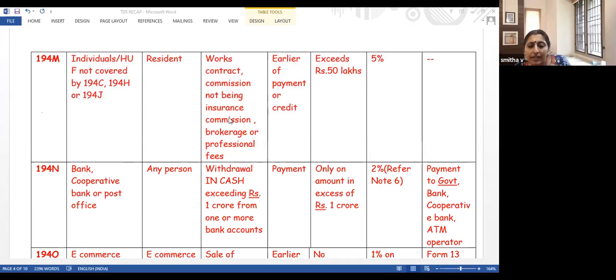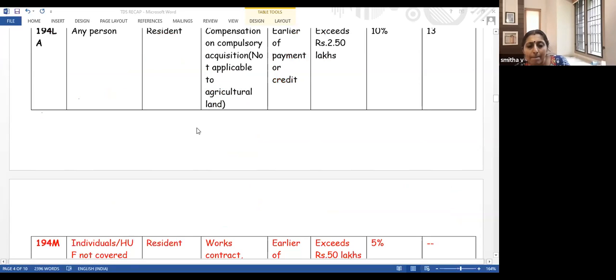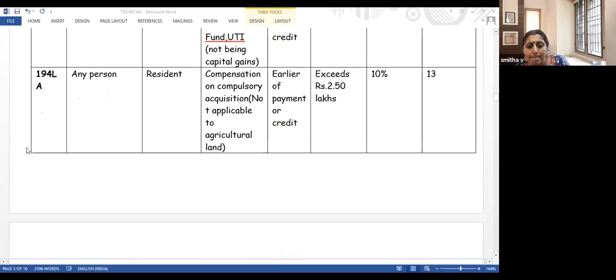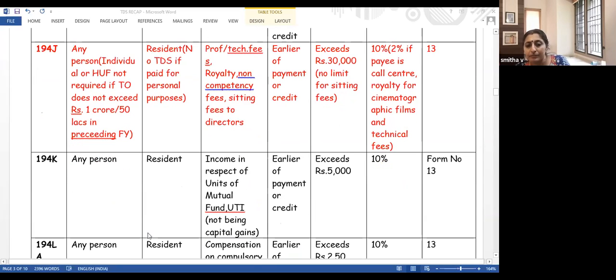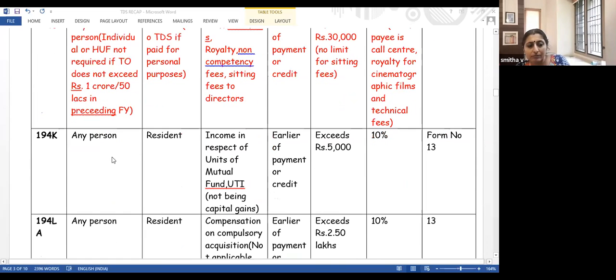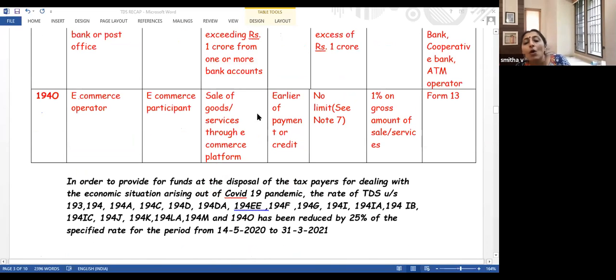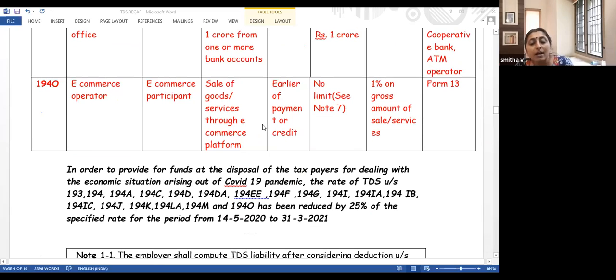What was the 5 lakh limit in the note? Which note, Rida, are you talking about? 194O. Okay, 194O, the limit is, see Rida, I am an individual. I am selling through Amazon and my total sales through Amazon does not exceed 5 lakh.